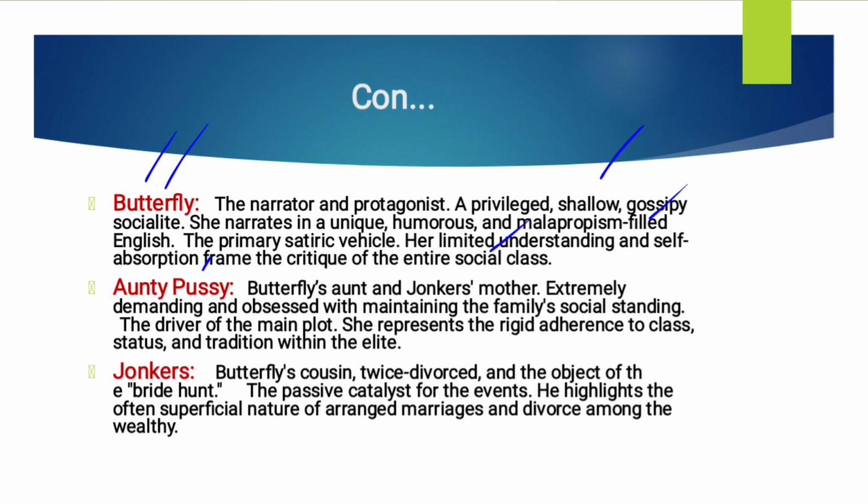Then we have the other character, Auntie Pussy, Butterfly's aunt and Jonkers's mother. Jonkers is another character, whom we will discuss just beneath. She is the aunt of Butterfly and Jonkers's mother, extremely demanding and obsessed with maintaining the family's social standing. She is rich, so she wants to maintain the family's social standing.